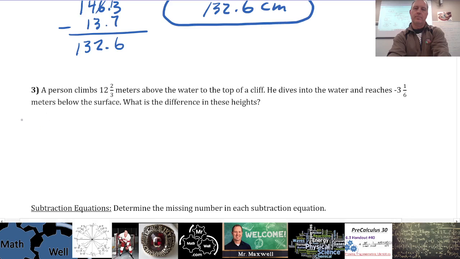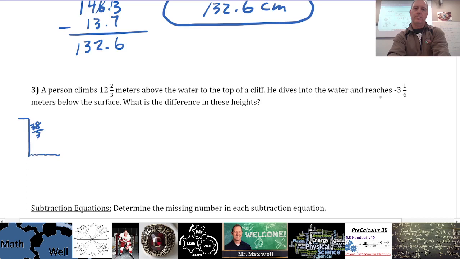But so we have a cliff, okay, and it's above water, and it's exactly 12 2/3 meters above the water. Normally when we do operations with fractions, we like them in improper form, right? Not mixed. So why don't we just do that? What's 12 times 3? 36. Yeah, 36 plus 2, 38. Good, over 3. Awesome. So that's going to be our height above the water.